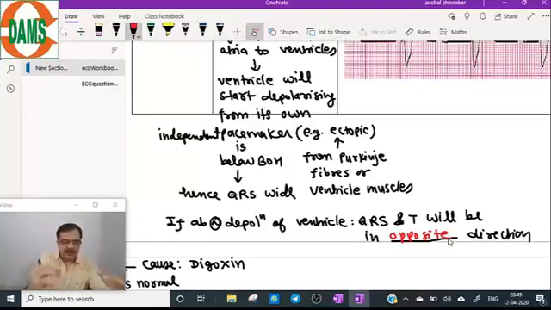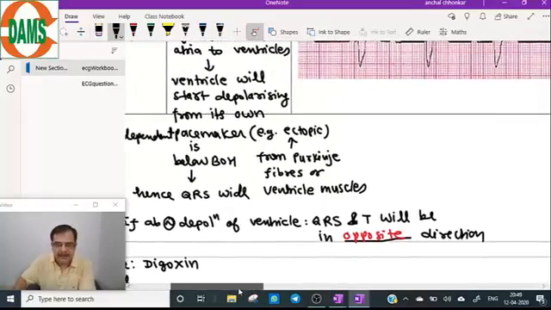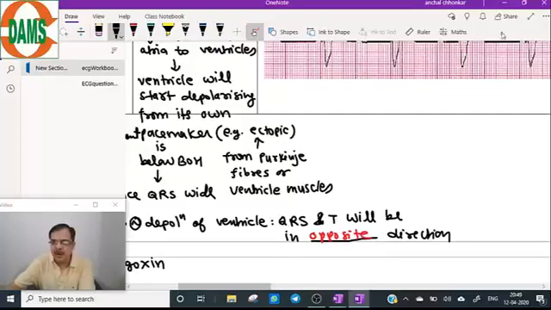With this understanding of the theory, remember the findings in a third degree AV block.